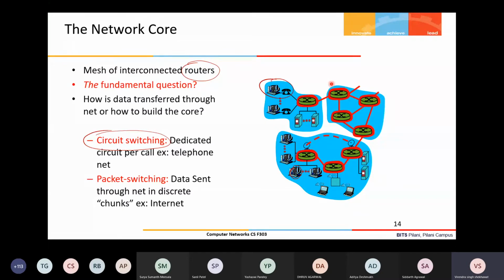Right now I'm just saying router; later we will distinguish between the different types of switching and forwarding devices. So now we understand the structure: in a core network we have a set of routers which are interconnected, and at the edge of the network, the end hosts can be connected.